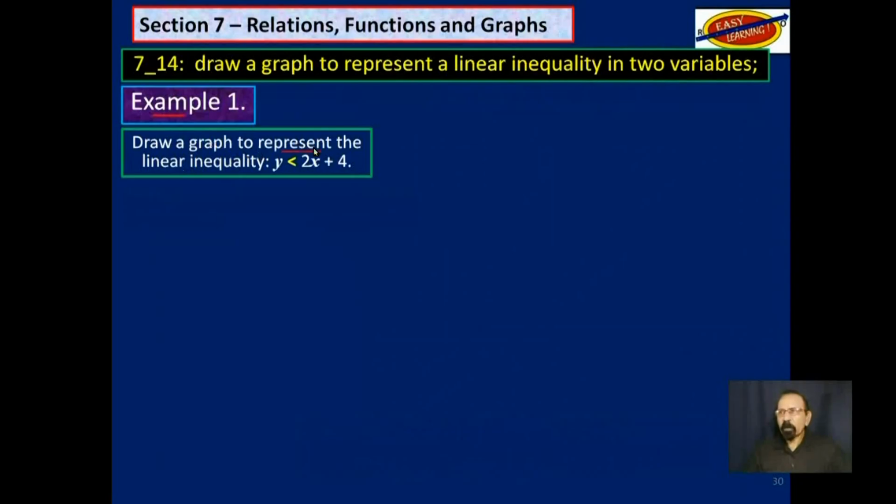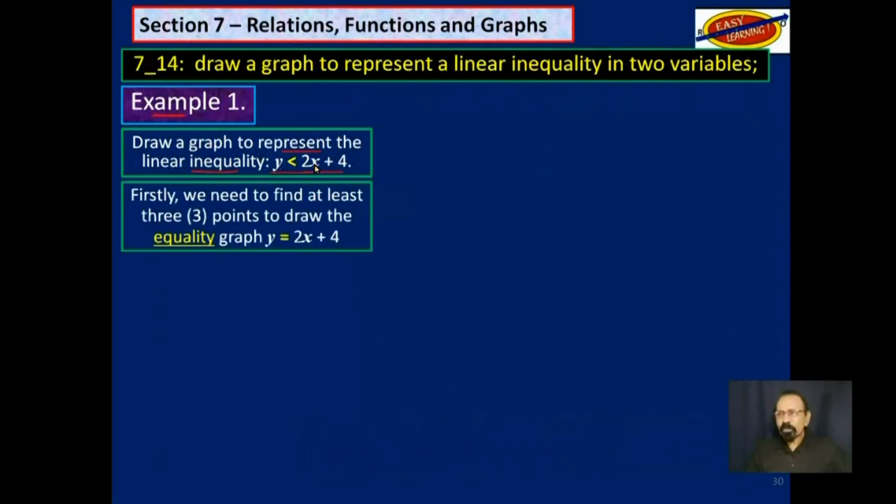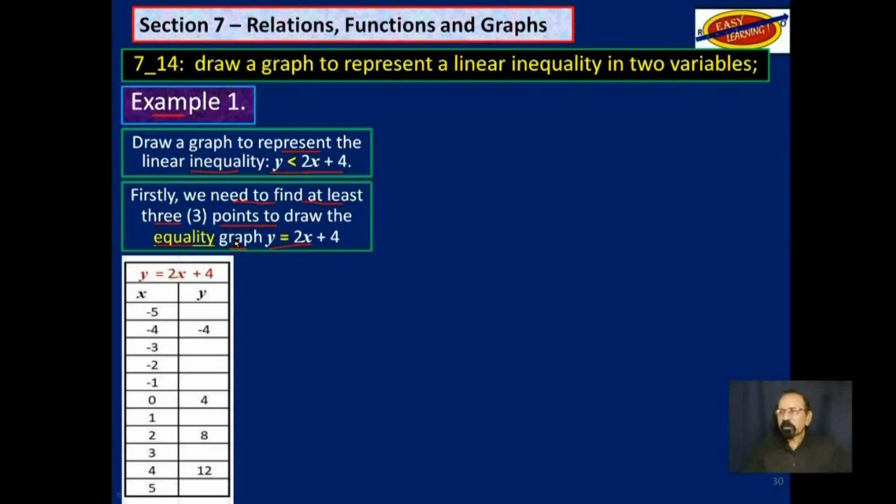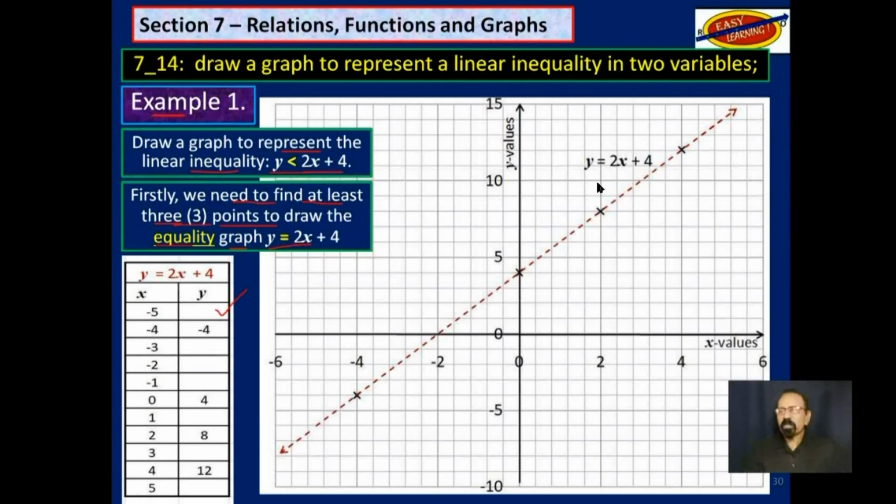Draw a graph to represent the linear inequality y is less than 2x plus 4. Firstly, we need to find at least 3 points to draw the equality graph, y is equal to 2x plus 4. So we need the ordered pairs, which would be this. We saw this before. Now, we need at least 3 points. I have here 4. So I will use those 4 points and plot the graph.